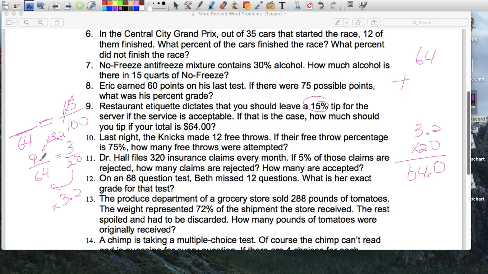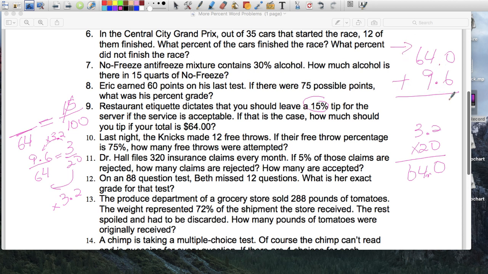Okay, so let's find out how many tomatoes they received first. But that represents 72% of the total. Is the relationship 72 times 4? Yeah, 72 times 4 is 288. Okay, so the multiplier to go here is times 4. So over here, it's going to be times 4. And 100 times 4 is 400.